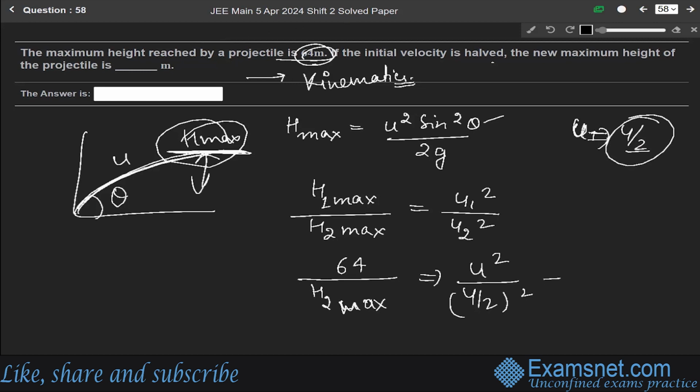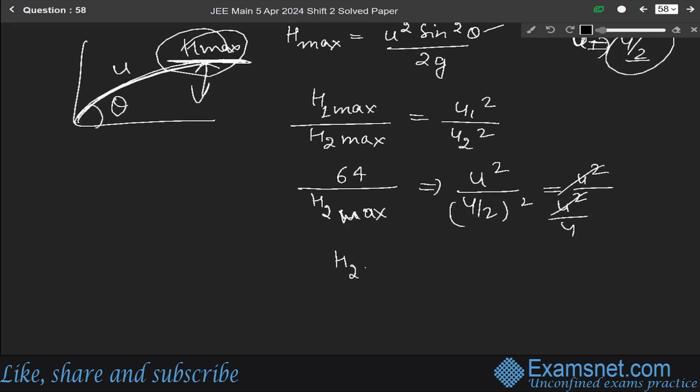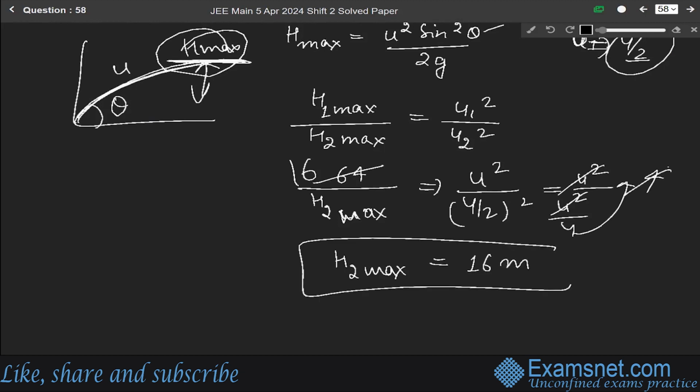Solving it, u square cancels out, over 4. So h2 maximum will be 64 over 4, which is 16 meter. Okay, this is the final answer.